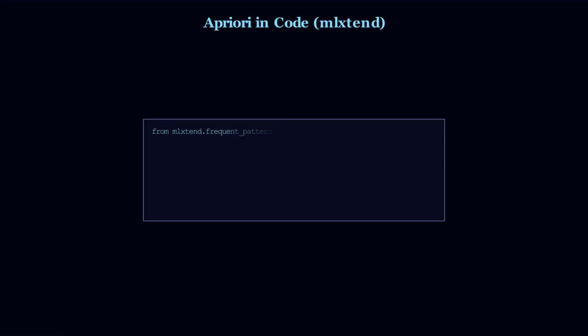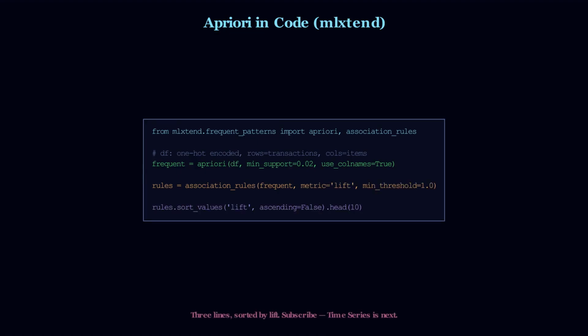In code, this takes 3 lines with mlxtend. One-hot encode your transactions, then call Apriori with a minimum support. Pass that into association_rules, filtering by lift. Sort by lift, and your strongest patterns rise to the top.